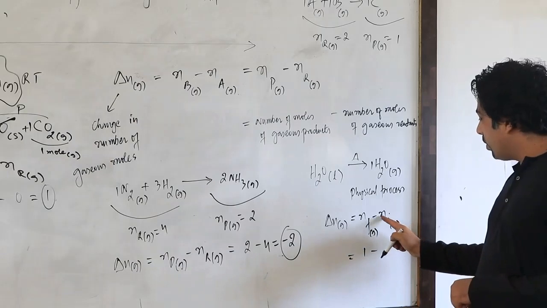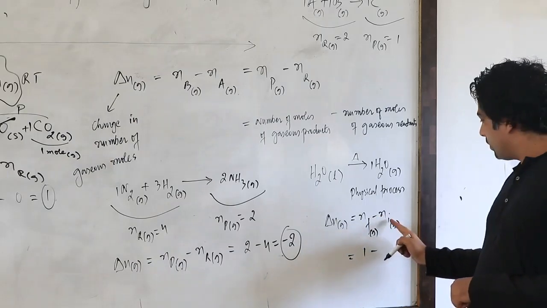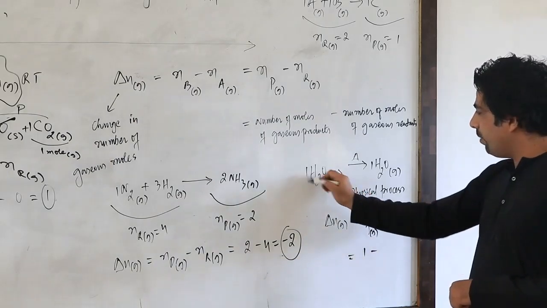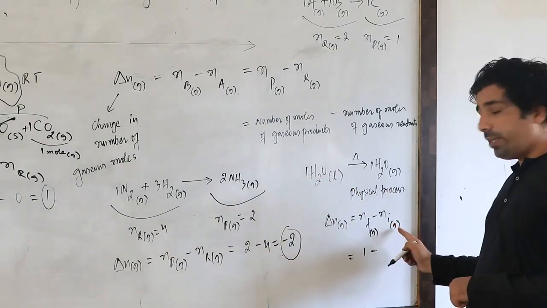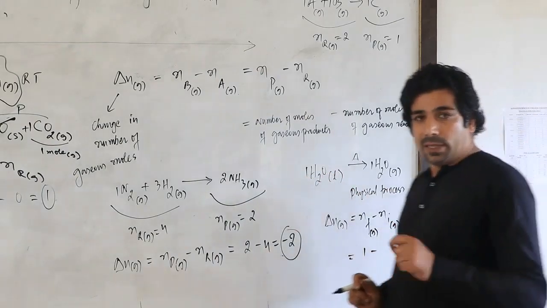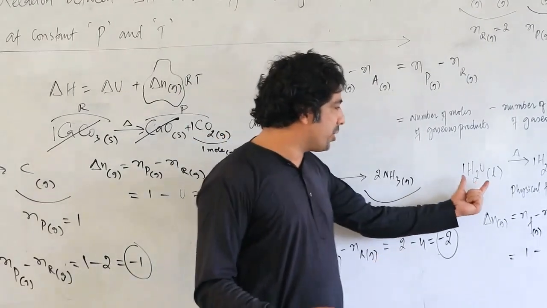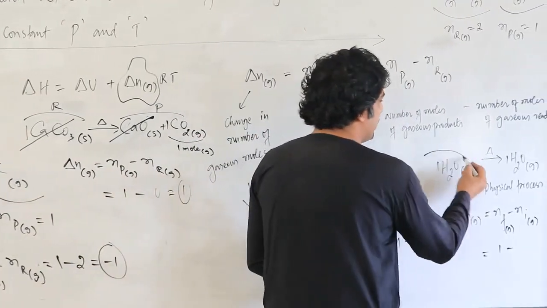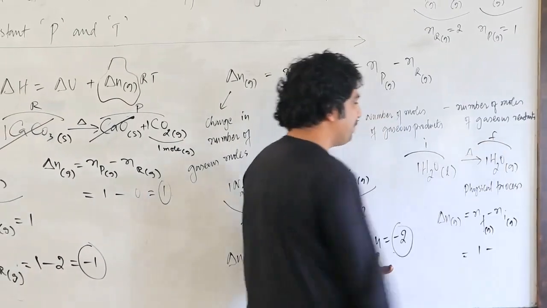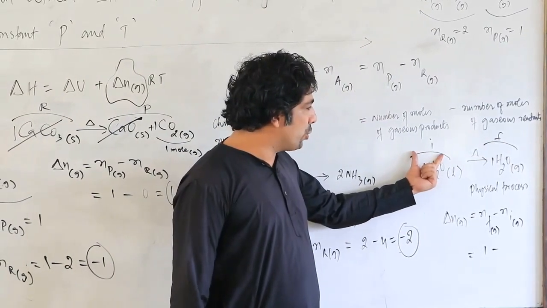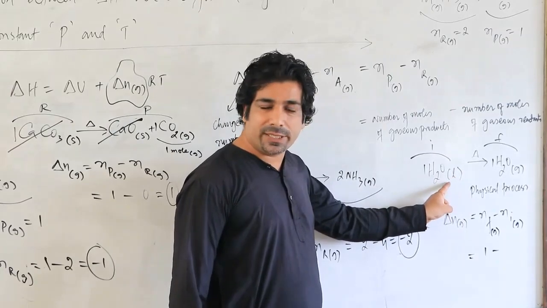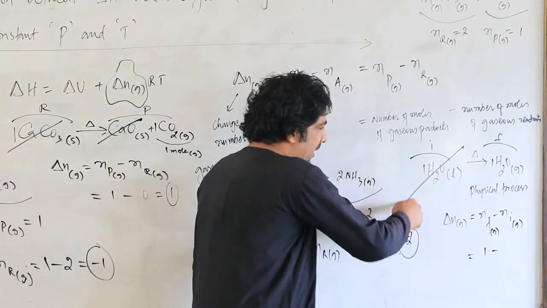minus the number of moles at the initial state. How many? 1, but they should also be in which state? Gaseous state. These are your initial number of moles. Let's suppose this is initial and this is final. So the initial number of moles should be in gaseous state, but it's a liquid state, so it will not be taken into consideration.